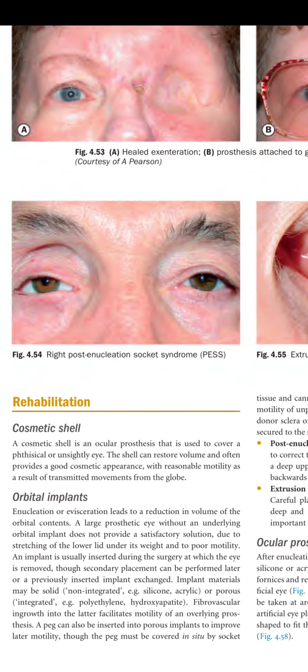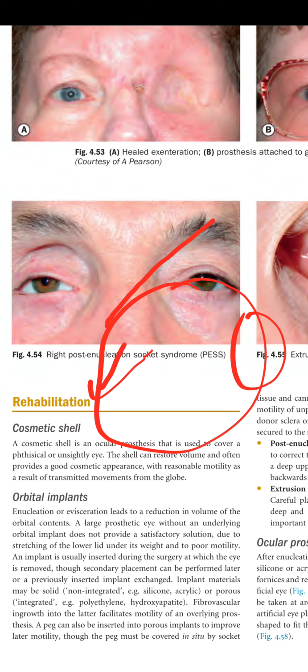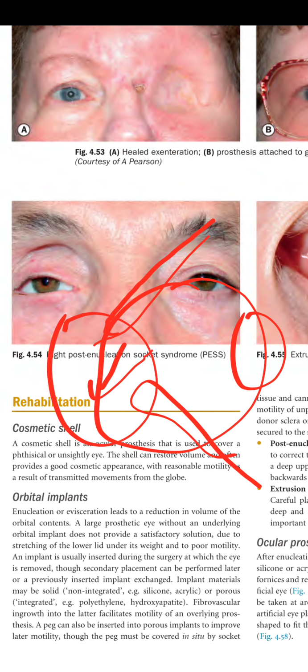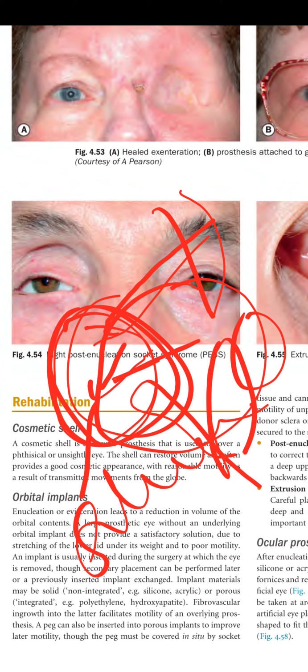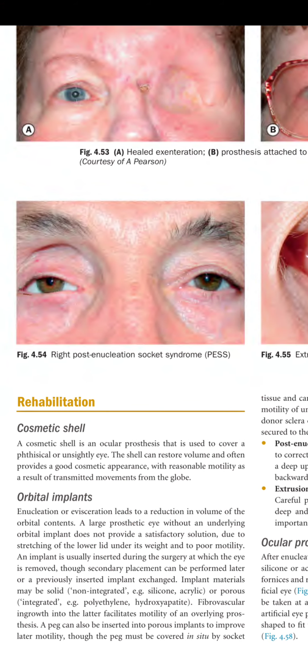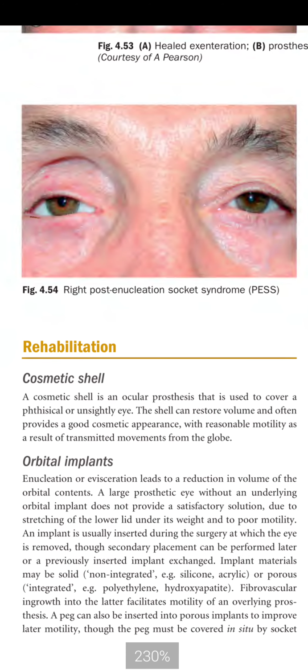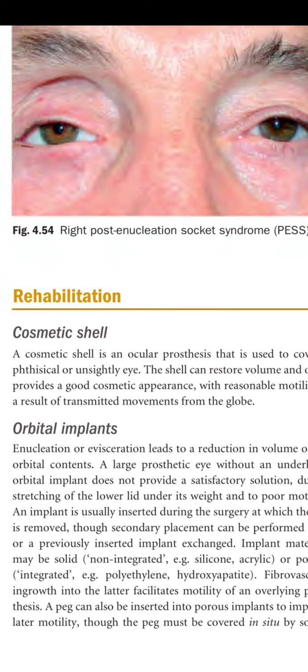So what is an orbital implant? Cosmetic shells cannot perform very well if there is a lot of volume deficit. For example, if you remove the whole of the eyeball, the eye will have a lot of volume deficiency. So to replace this volume deficiency, you place a silicone or any other material implant into the eye, like a globe. It can also fit the prosthesis, and it can also give volume to the globe. And especially in the case of pediatric children, it can give the bones adequate volume to grow.